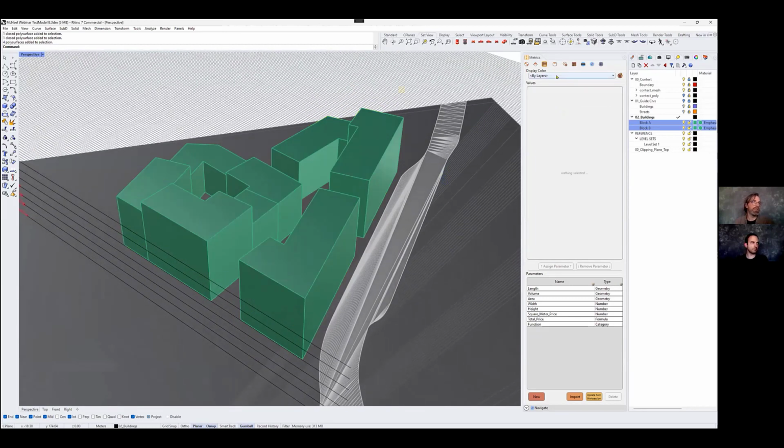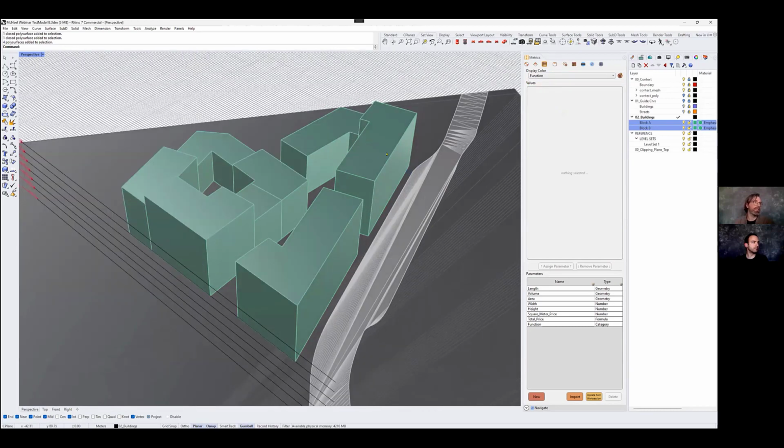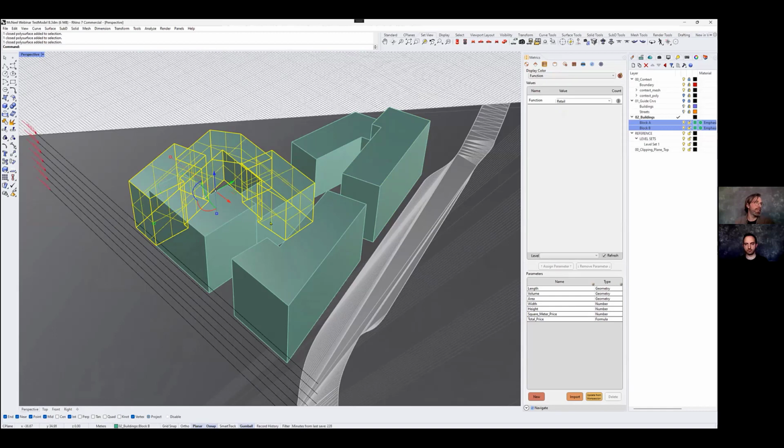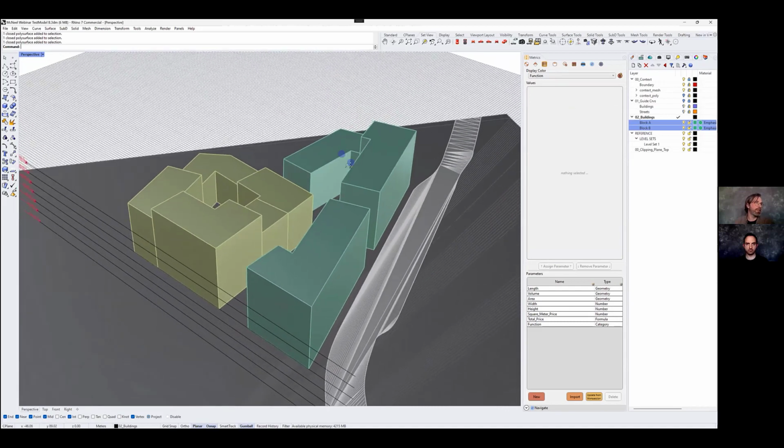I'm going to turn on the display color, which will show the colors of this category parameter in the model. If I change these buildings to housing, for example, they should change immediately to reflect whatever function I have.